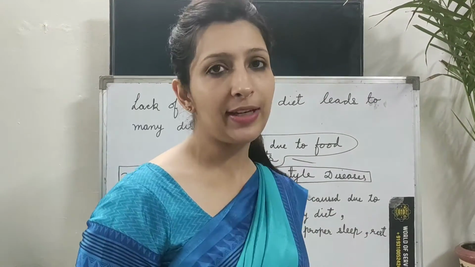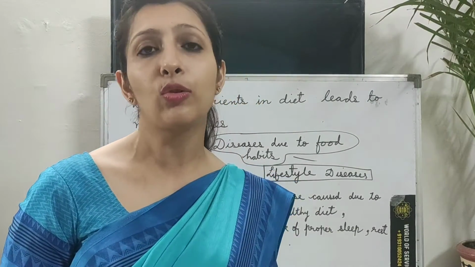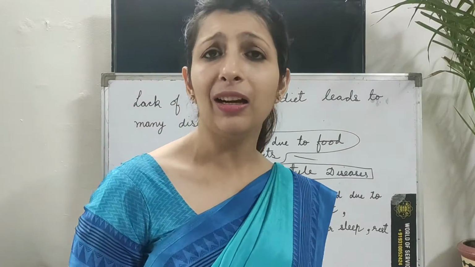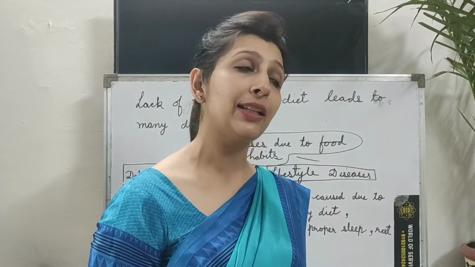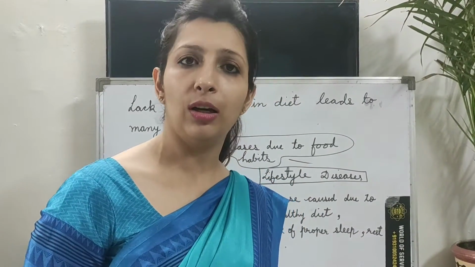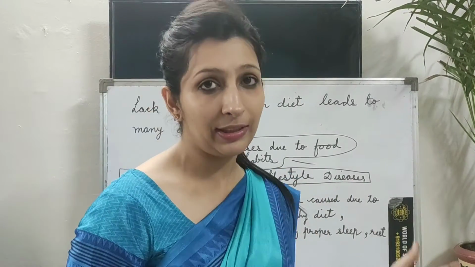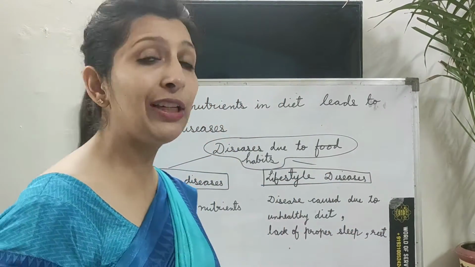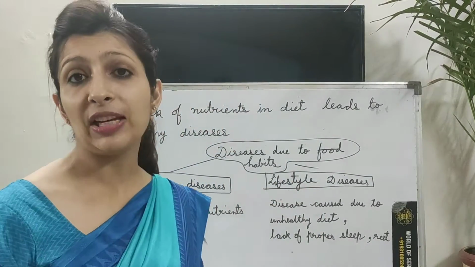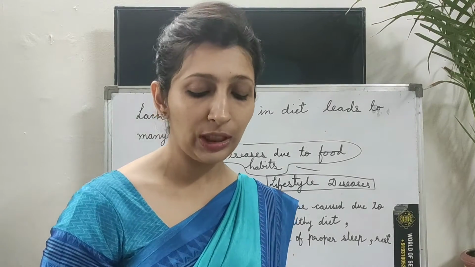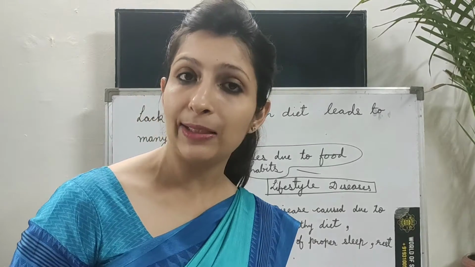Next is lifestyle disease. What is lifestyle disease? Lifestyle diseases are those diseases which are caused because of the daily routine which we have. For example, when we eat an unhealthy diet, that is, we eat fewer good vegetables and fruits and more junk food, then we can have many lifestyle diseases. Apart from that, if we don't have proper rest or proper sleep, then also lifestyle diseases take place. We have so many lifestyle diseases, such as obesity, diabetes, and blood pressure.